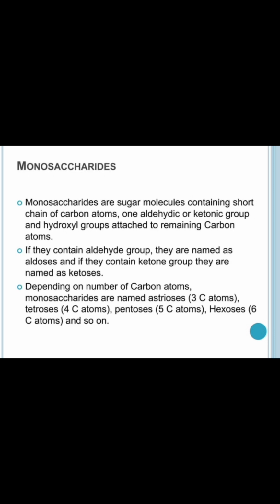First, monosaccharides. Monosaccharides are sugar molecules containing a short chain of carbon atoms and one aldehyde or ketonic group. If an aldehyde group is present, it's an aldose. If a ketone group is present, it's known as a ketose. Depending upon the number of carbon atoms, monosaccharides are named as trioses, tetroses, pentoses, hexoses, and so on. So depending upon the carbon atoms, they are classified into different types.